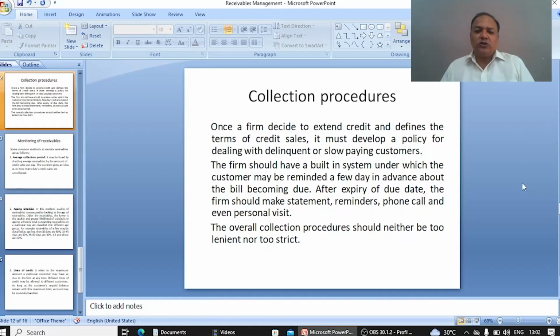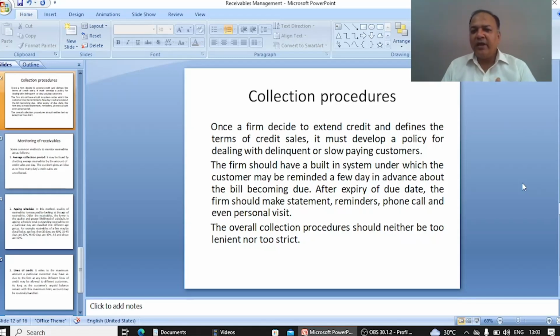It means although you have to put pressure on your customer, if your collection procedure is too strict, it means if the customer is not paying in time and you are charging any type of interest, and if you are not behaving in the right way, then you will face adverse consequences in future, because the customer will leave your organization.